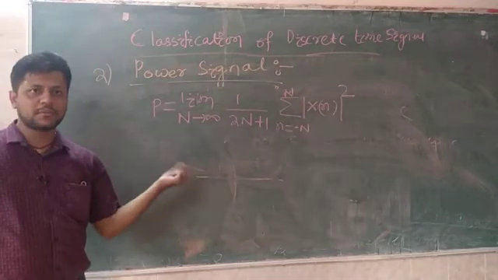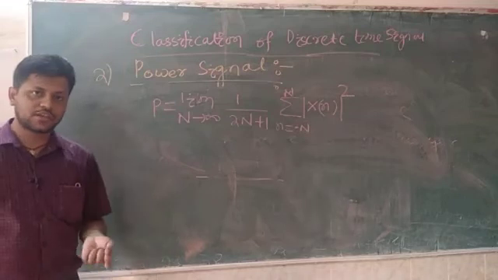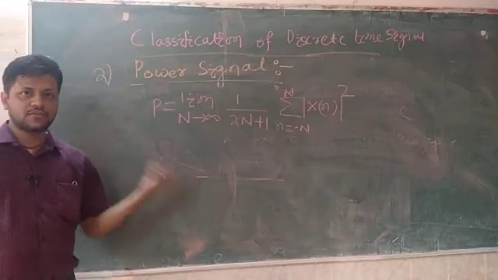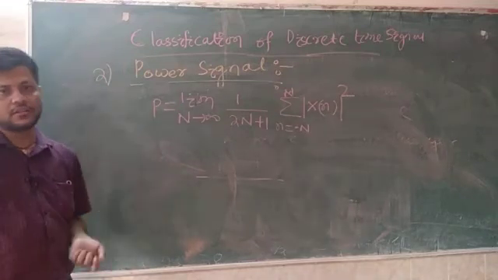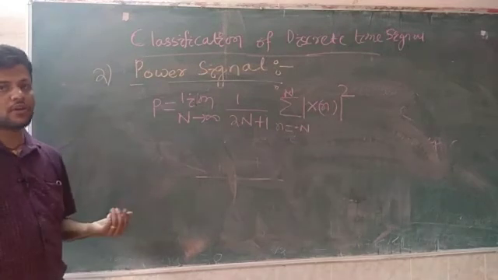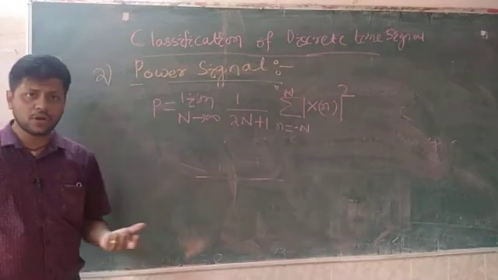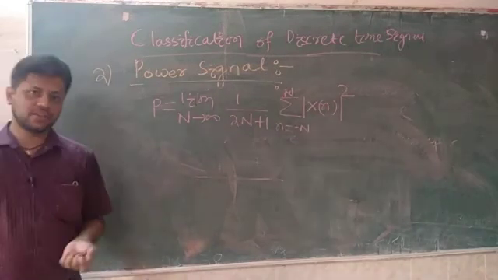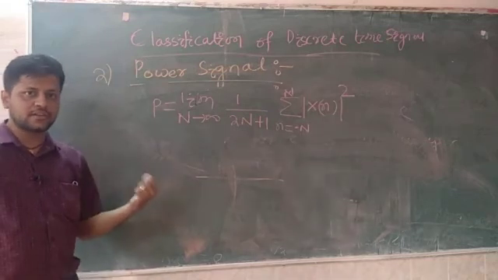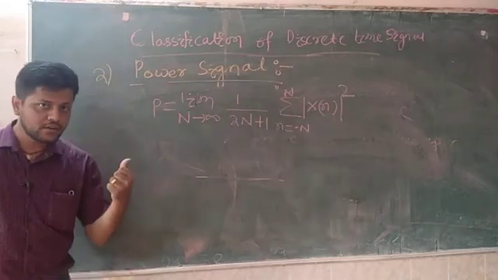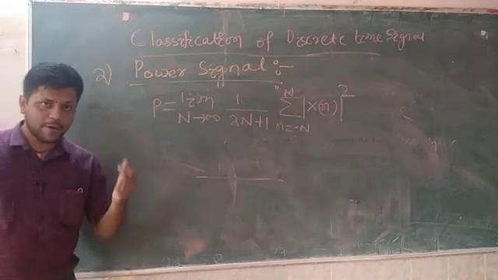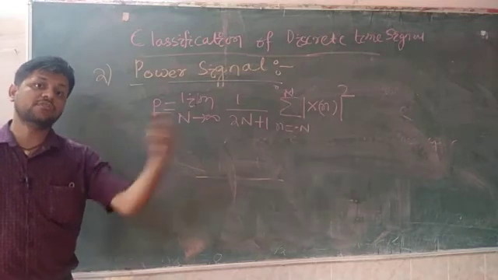If this power is finite, then it is a power signal, and if it is infinite, then obviously it is neither an energy nor a power signal, and if it is 0, then it is an energy signal. Remember, for an energy signal, energy is finite and power is 0. In case of a power signal, power is finite and energy is infinite, not 0.